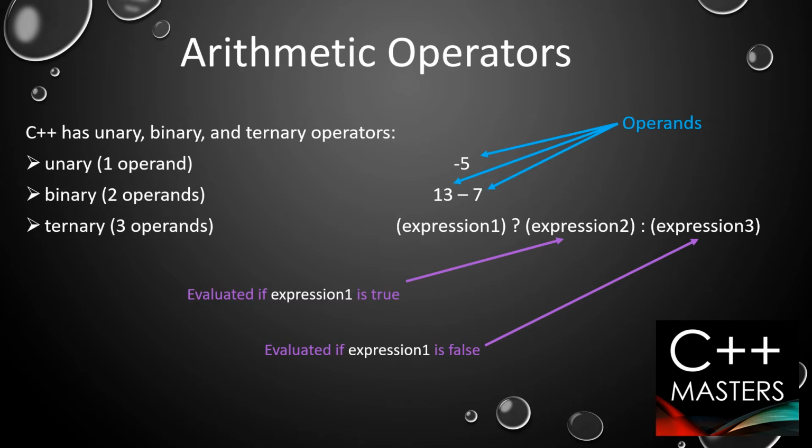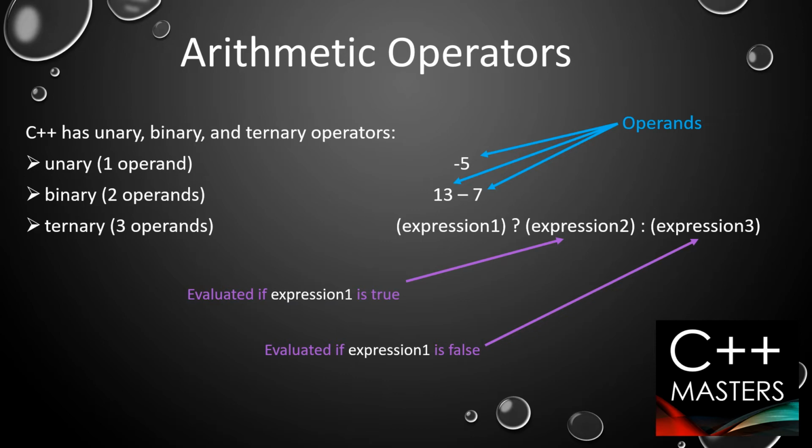You might be very familiar with the unary and binary operators from mathematics as well, but you may not be very familiar with the ternary operators. Let us look at this ternary operator given here: expression 1 question mark expression 2 and then colon expression 3. This is one operator. Expression 2 is evaluated if expression 1 is true. However, if expression 1 is false, then expression 3 is evaluated. You will learn all these with time, and we will practice with all of them.